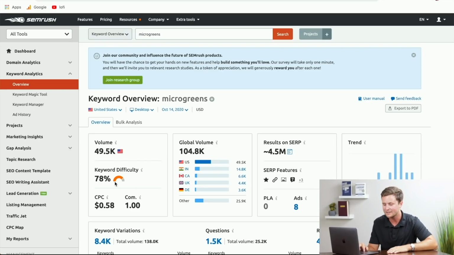The keyword difficulty is at a 78. This is within range of something that you can compete in with a new website. On the rating scale of SEMrush, anywhere in the 60s or the 70s is going to be good for you if you're just starting out. Now with that said, if you can find something that has decent search volume and even lower than 60s or 70s on the keyword difficulty, that is going to be even more ideal.